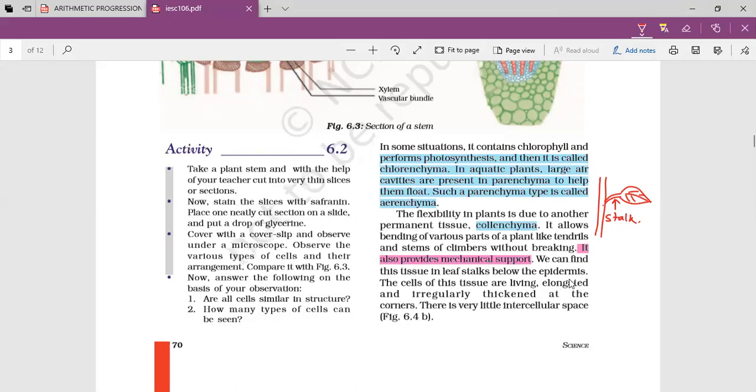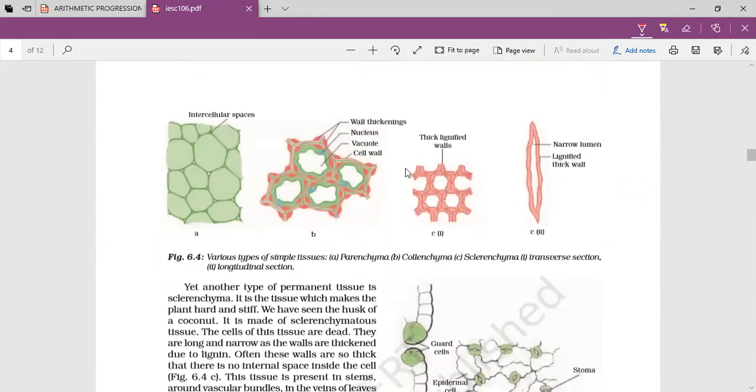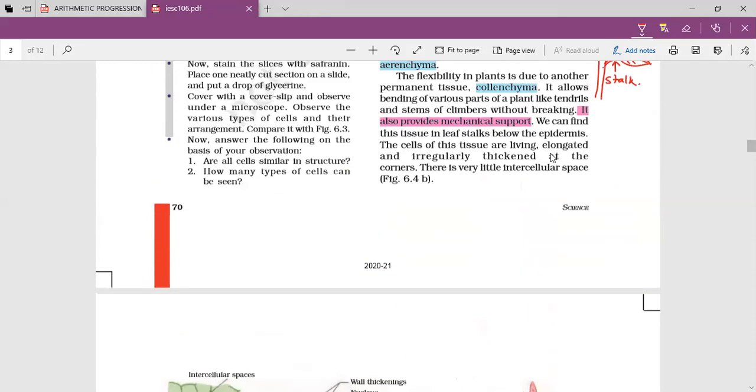These cells are living, elongated and irregularly thickened at the corners. In this diagram, you can see this thickening. The thickening is there to provide flexibility. The thickness should not be everywhere, otherwise that cell cannot be flexible. So this is irregular thickening. The parts where it may break are thickened more, so the part will not break. Clear? So these are the structures of collenchyma.